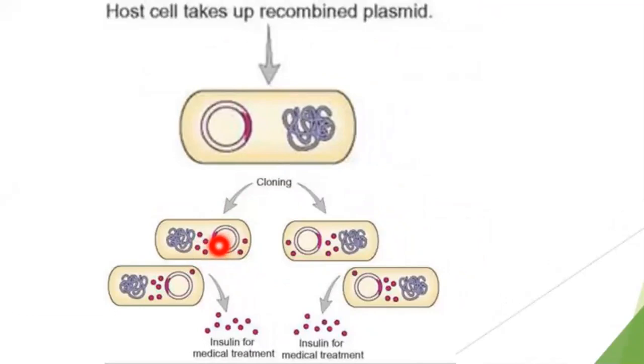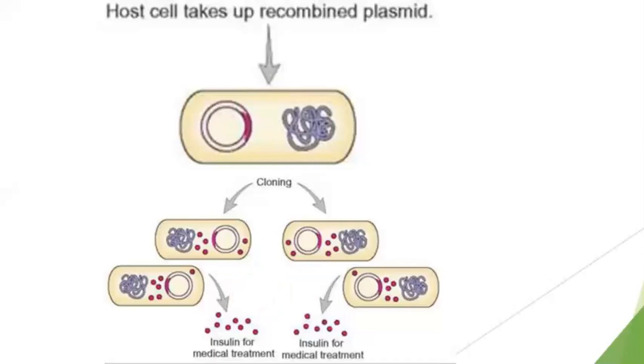Ultimately, after some days, by some laboratory techniques, this insulin will be separated from the bacterial cell. And then this insulin is used as a medicine and given to diabetic patients.